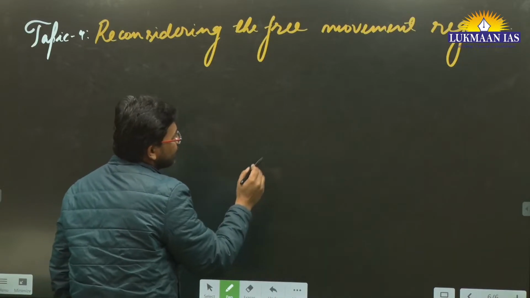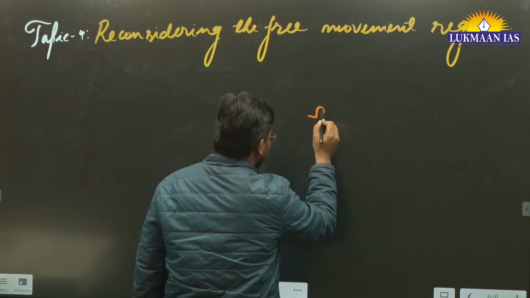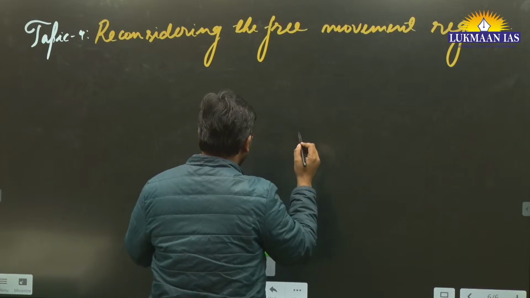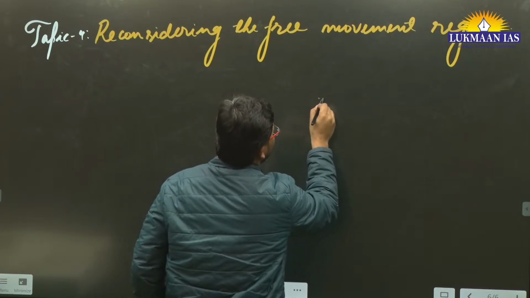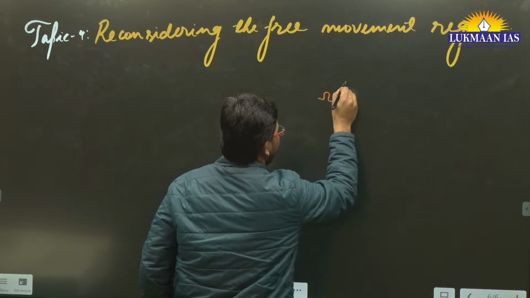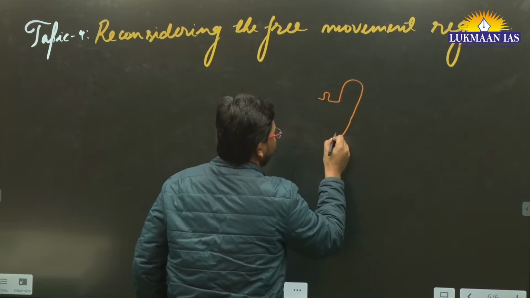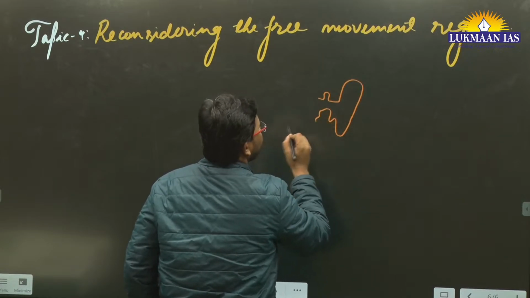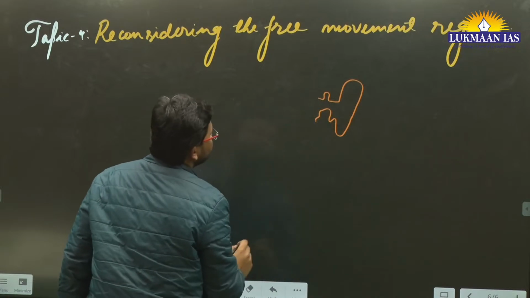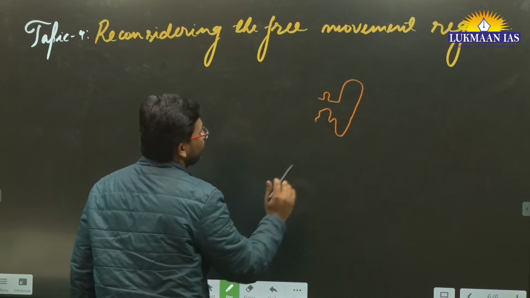So to understand this topic, let me draw a quick map of northeastern portion of India. Okay, this is the map of the northeastern portion of India.